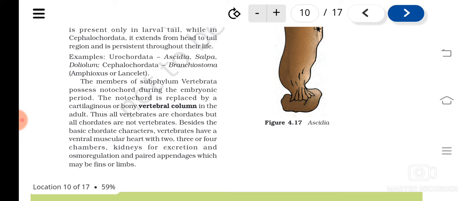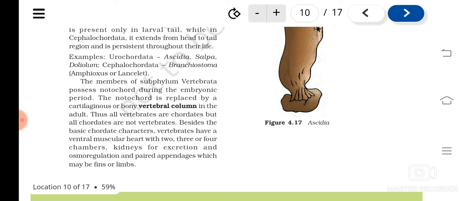In vertebrates, the notochord is present only in the embryonic stage, and it will be replaced by the vertebral column. So all vertebrates are chordates, but all chordates are not vertebrates.